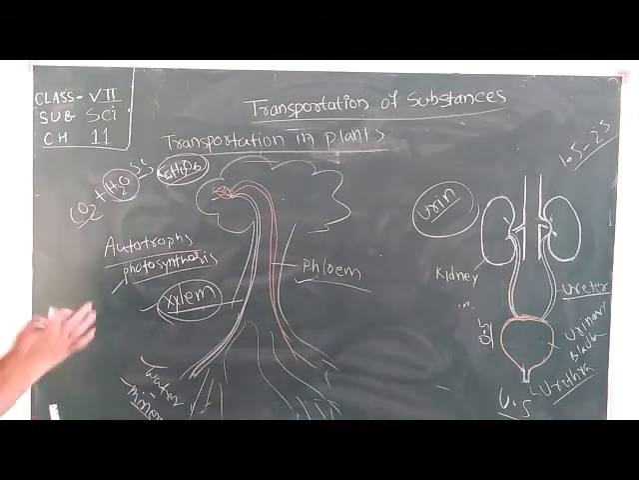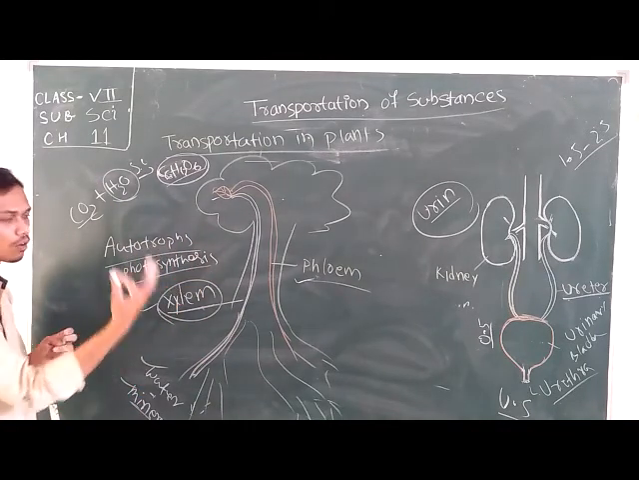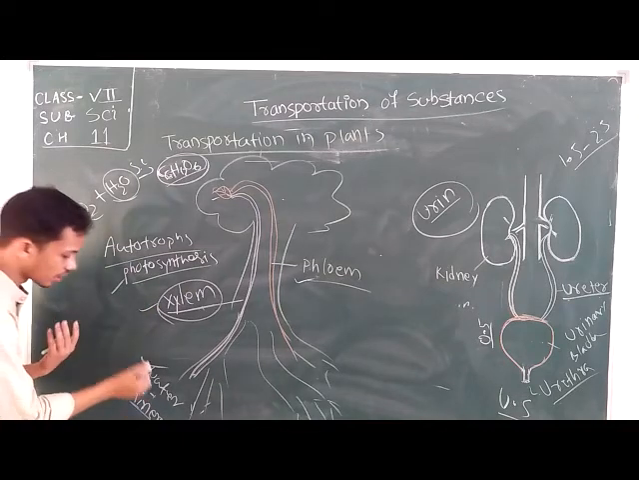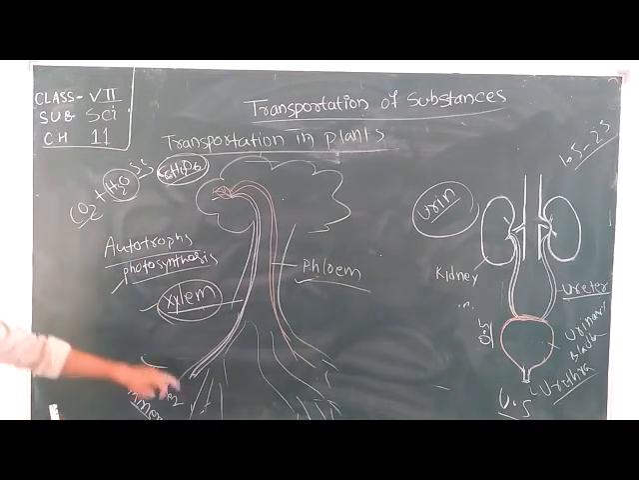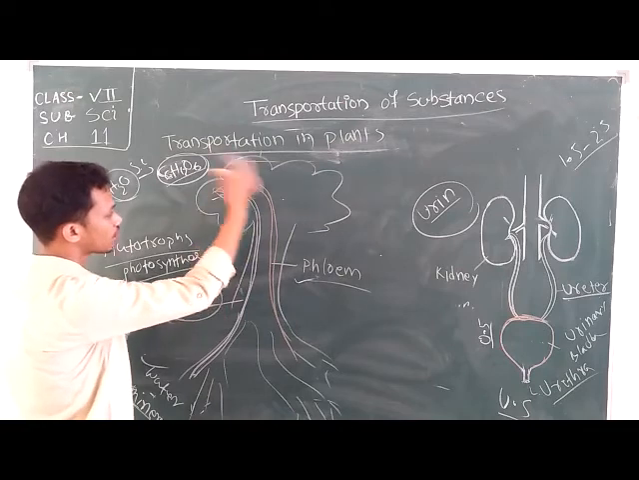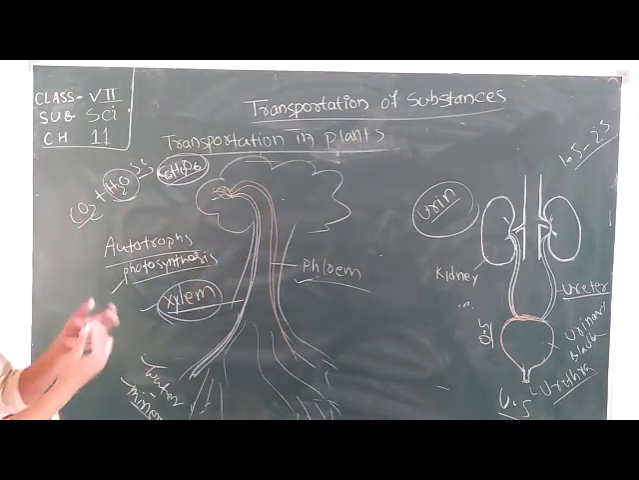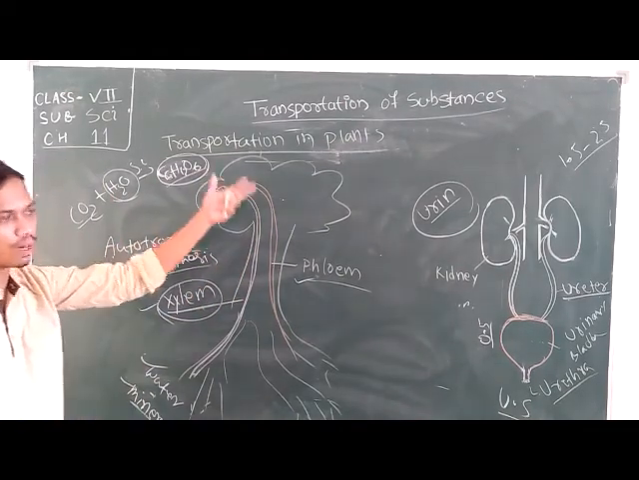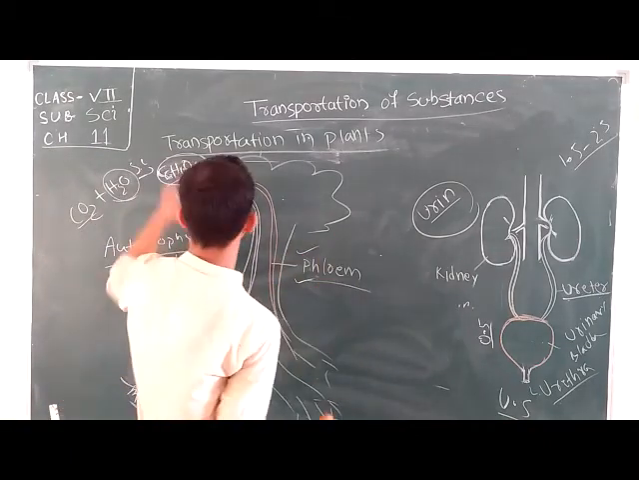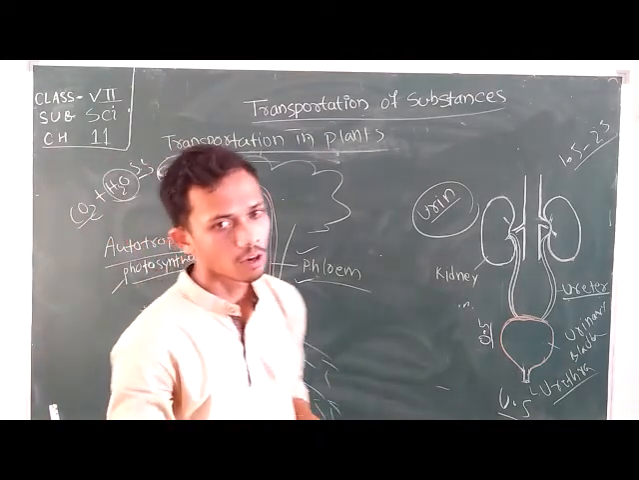Okay, so let's again discuss the function of these two things, xylem, which will bring the water and nutrients from the root to the leaves. Okay, and what is the function of phloem? The phloem carries the prepared food and transports it to every portion and every part of the plant. Okay, so through the xylem and phloem, the transportation in plant will be performed.